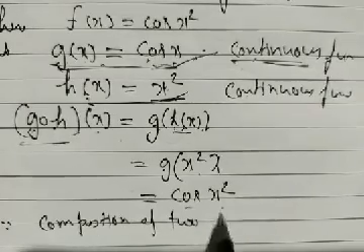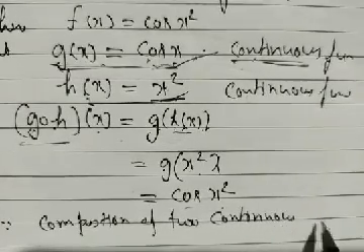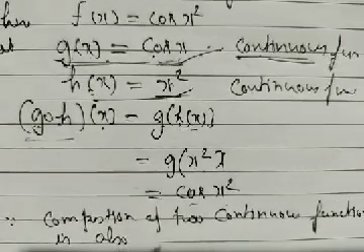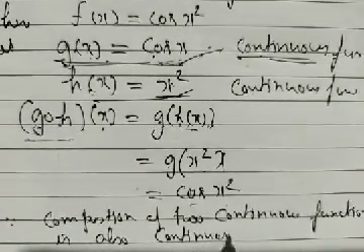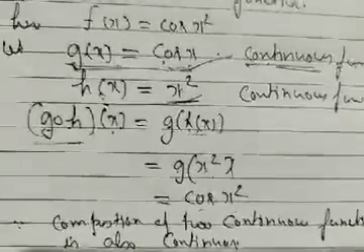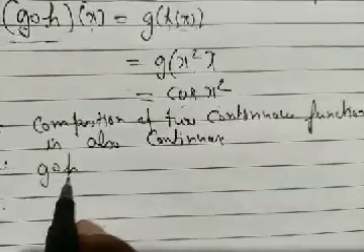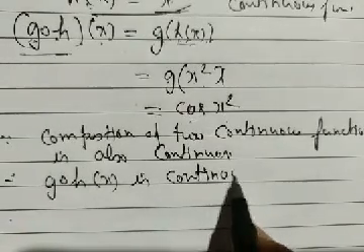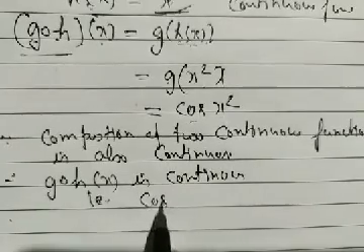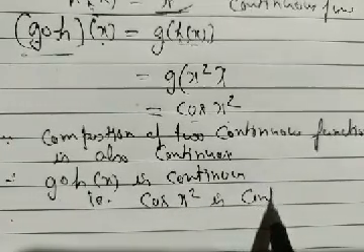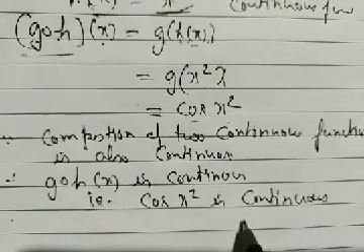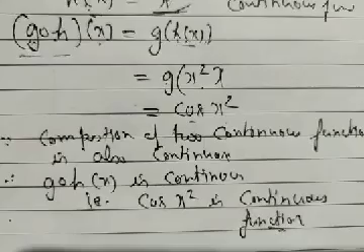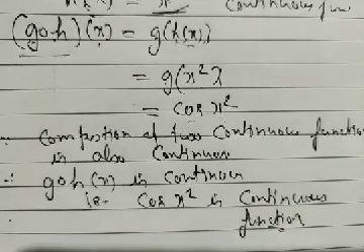Since the composition of two continuous functions is also continuous, then g composite h of x is continuous, that is, cos x² is a continuous function.